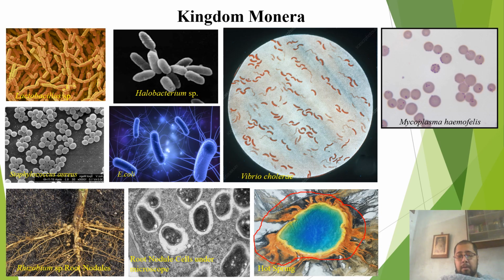These archaebacteria have certain differences which set them apart from most bacteria, which is why they have been classified separately. We'll discuss that later when we discuss the three domain classification.